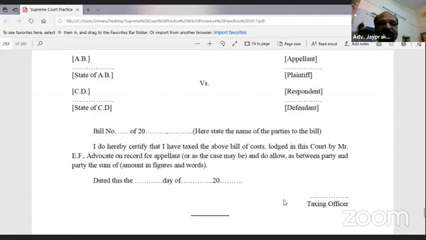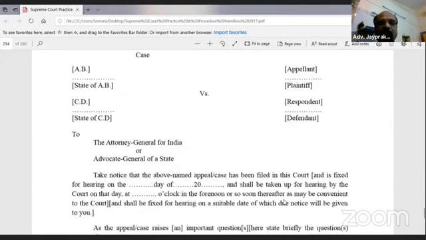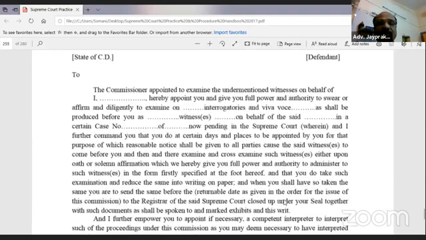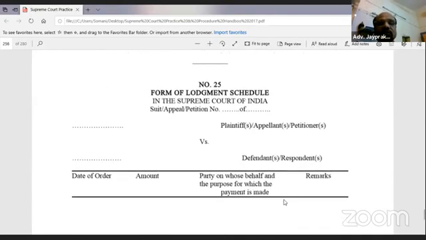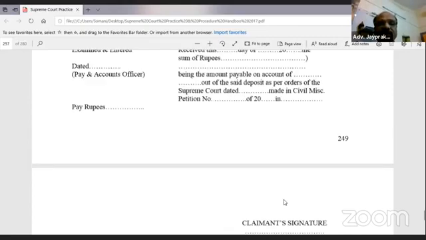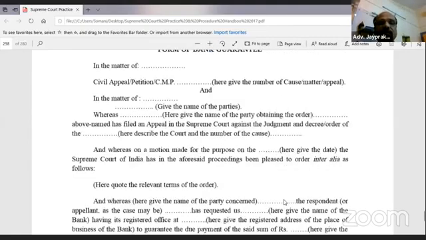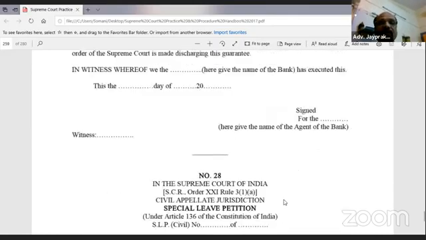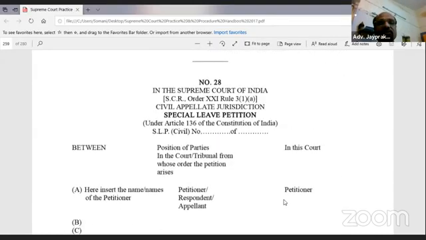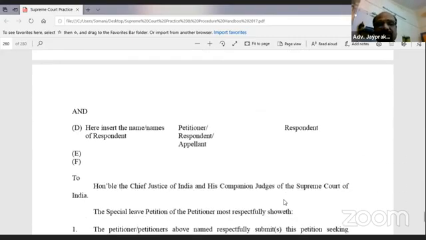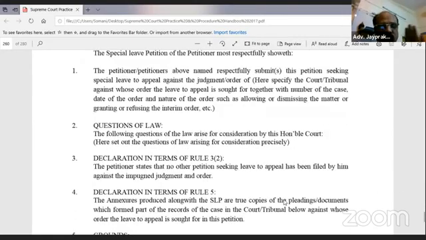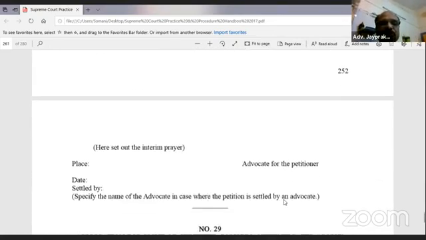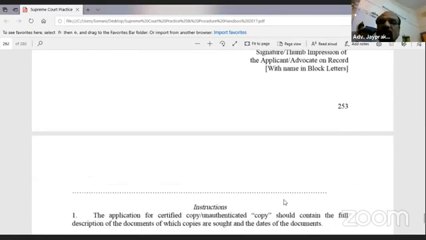Certificate of taxation. These are the writs of commission. These are the formats. 28. Form of bank guarantee. This is 28, the special leave petition format. When you file an SLP, an appeal, for many appeals mainly SLP form 28 we are using. So these are all forms.